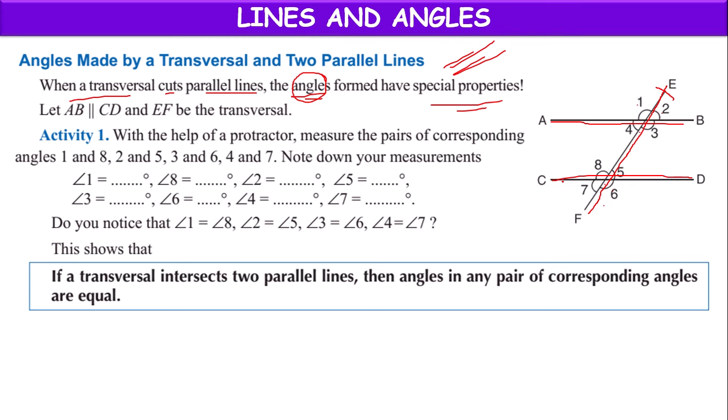Here AB is parallel to CD, and EF is the transversal.